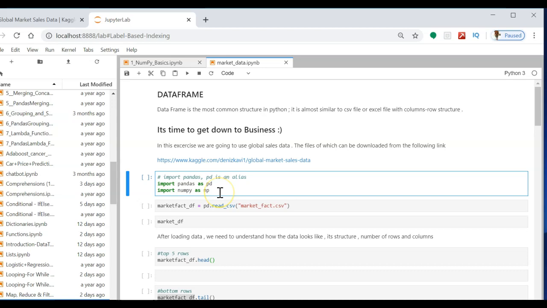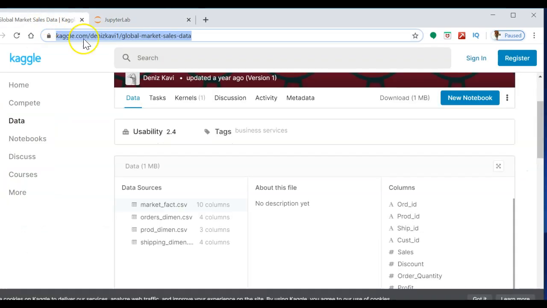Let us now play with real world data, and we will make use of the Pandas data frame for that. In this exercise, I have downloaded some CSV files from this website, which has global market sales data. It is almost like real world data. You can visit the website and download the following files. I will also upload the files in this session, so you can download them directly there.